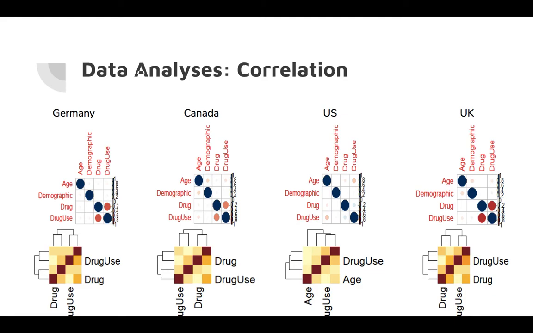Here you can see the plots of the correlations between the variables we used in each of the 4 countries. For the first set of correlation plots, the bigger the dot, the greater the correlation between the 2 variables. Also, if the dot is red, that means there's a negative correlation, and if the dot is blue, that means there's a positive correlation. Next, we have heat map plots for correlation. For these plots, the darker the square means the greater the correlation between these variables. As we can see, the US has the most different correlation brackets in the heat maps, meaning that the variables are correlated differently for the US compared to the other 3 countries.